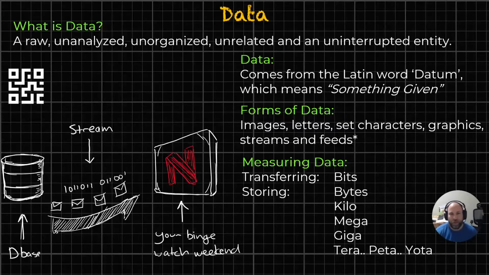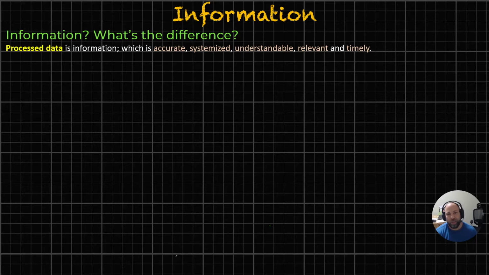So to help drive this point about what data is, let's flip the coin a little bit and talk about what information is. And when we juxtapose these, maybe they'll make more sense. All right, so information. What is information? What's the difference between information and data? Information is processed data.